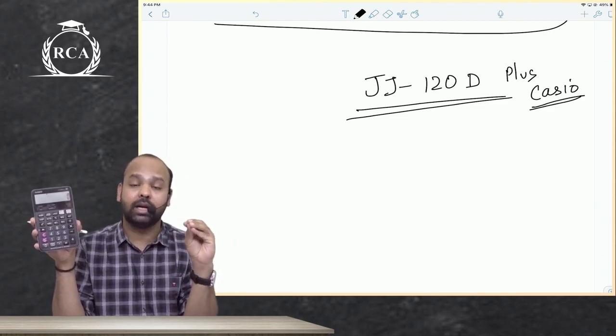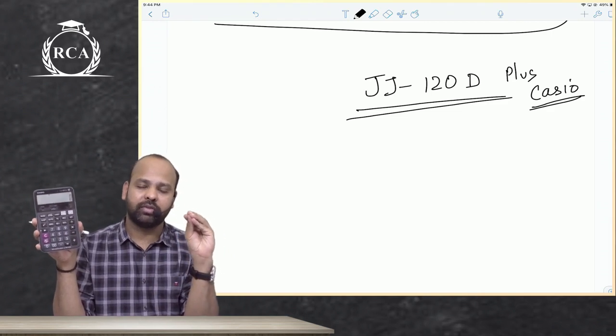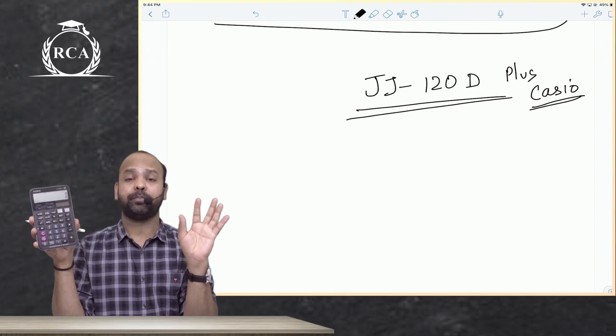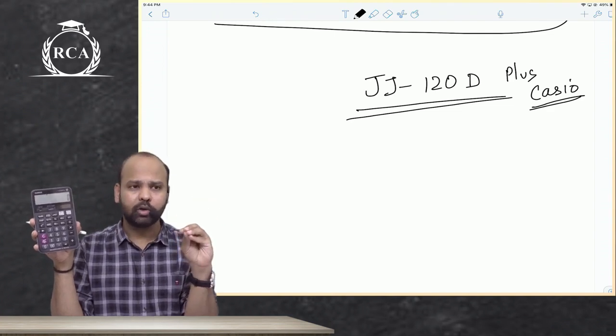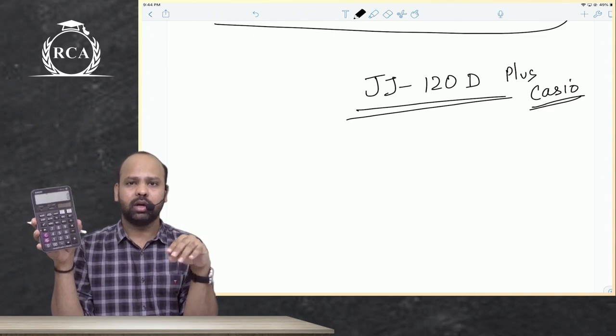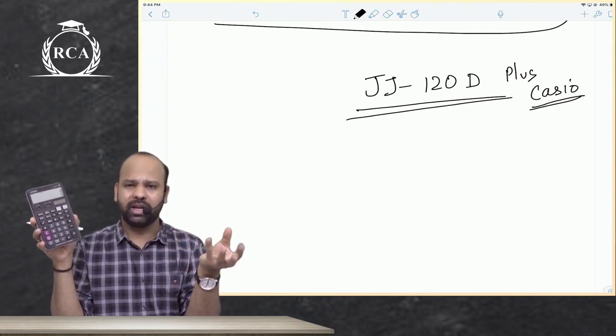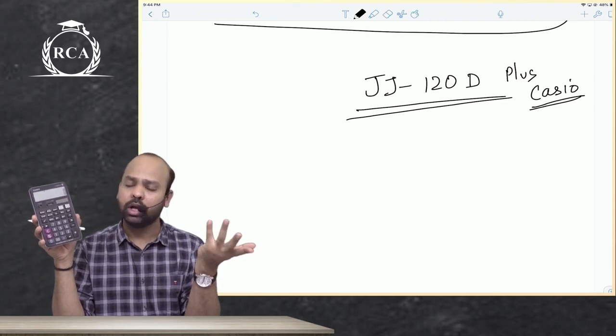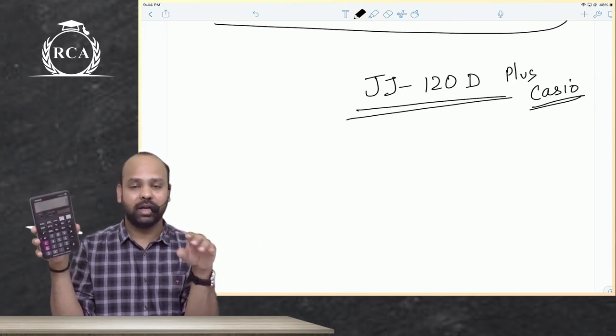If you're buying a calculator now, a basic 6 function calculator, preferably buy a calculator which has a GT option in it, grand total. I know that there is lockdown in a couple of places, but you can still place an online order. Online deliveries are still allowed. But yes, a calculator is required.